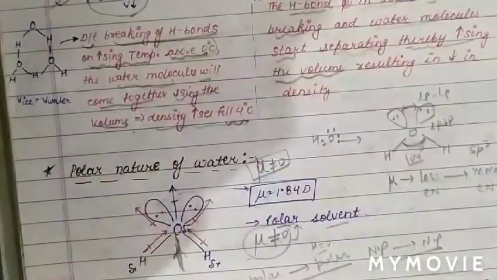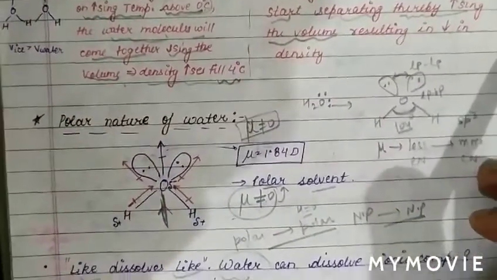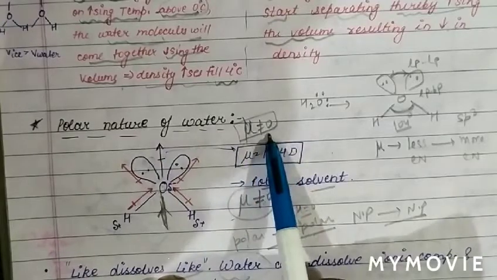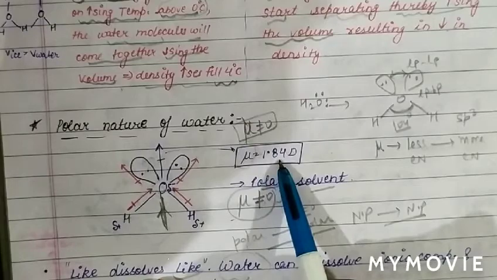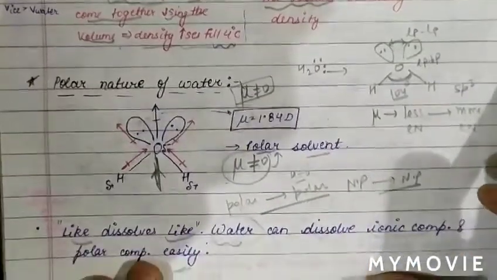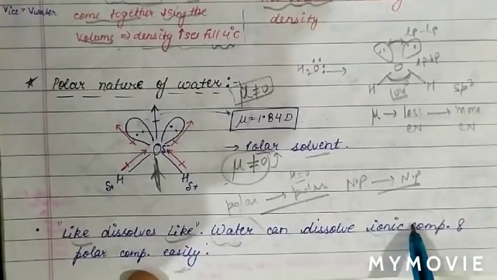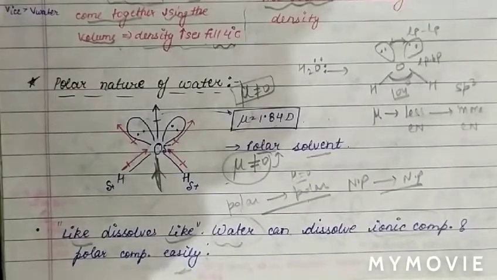Now, as we have discussed, why does water have polar nature? Because water has a non-zero dipole moment, which is experimentally equal to 1.84 D. Therefore, water is a polar solvent. And we know the property like dissolves like. So water can dissolve ionic compounds and polar compounds easily due to its polar nature.